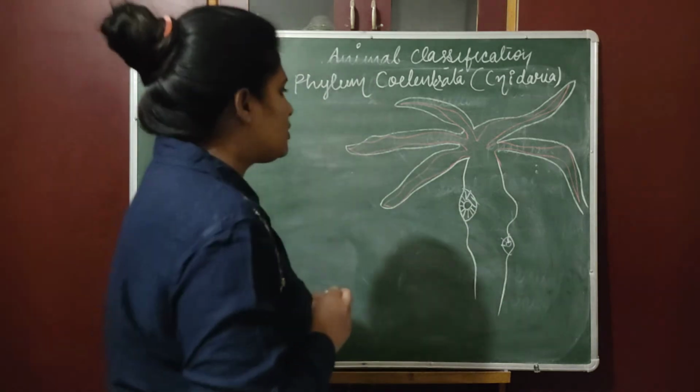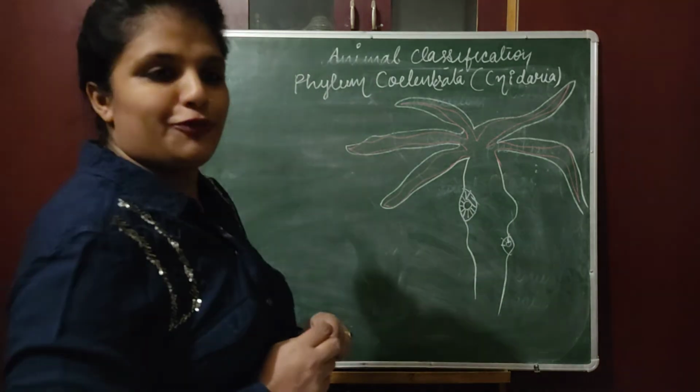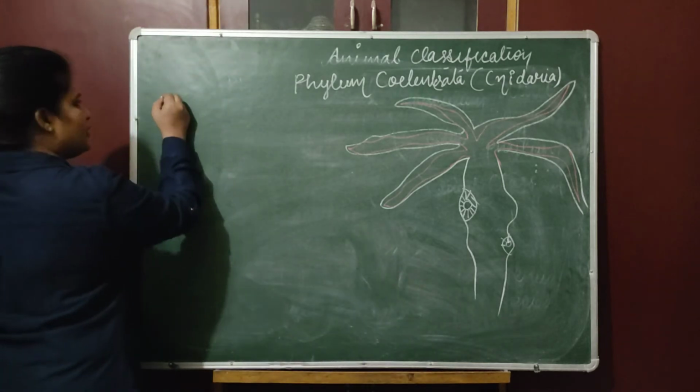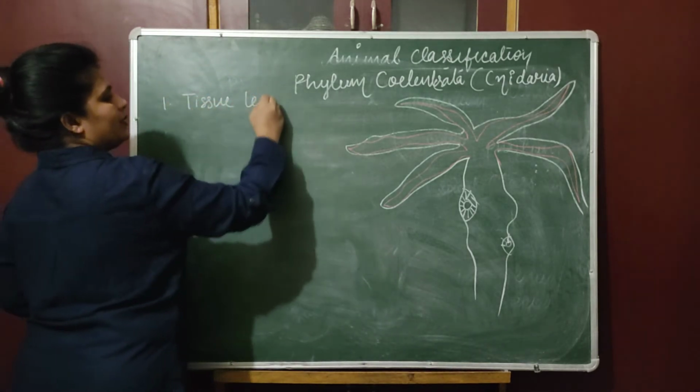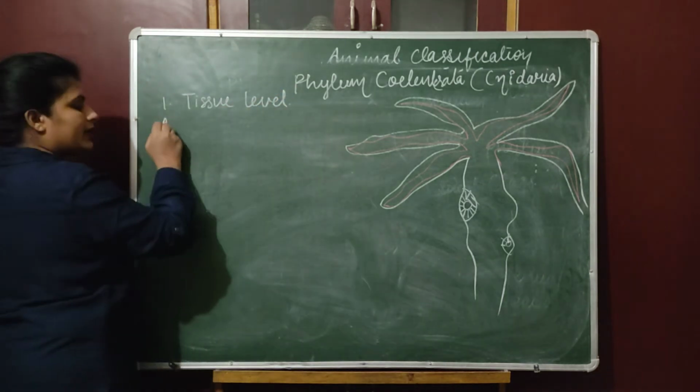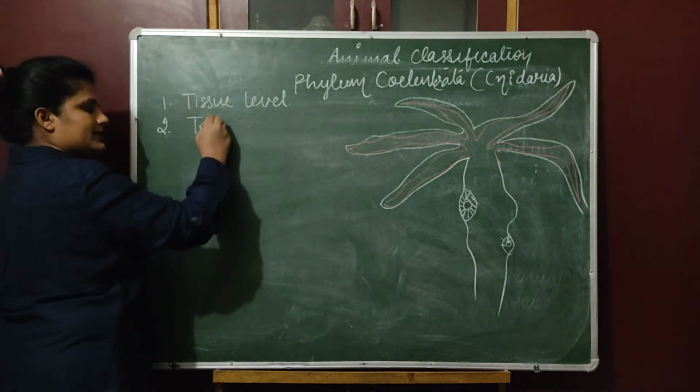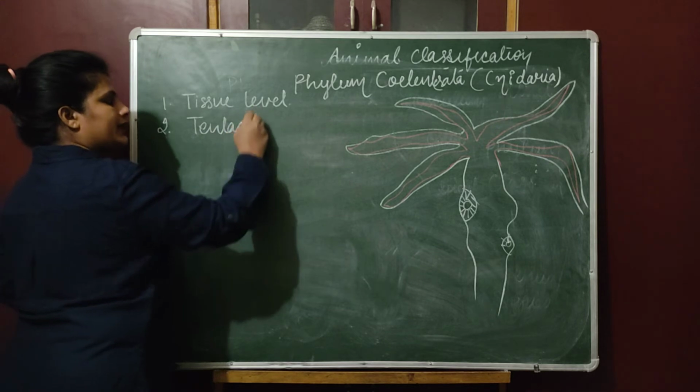Okay, so what are the properties of phylum Coelenterata? First of all, they show tissue level of organization. The second important point is they have tentacles. Now what is the function of tentacles?